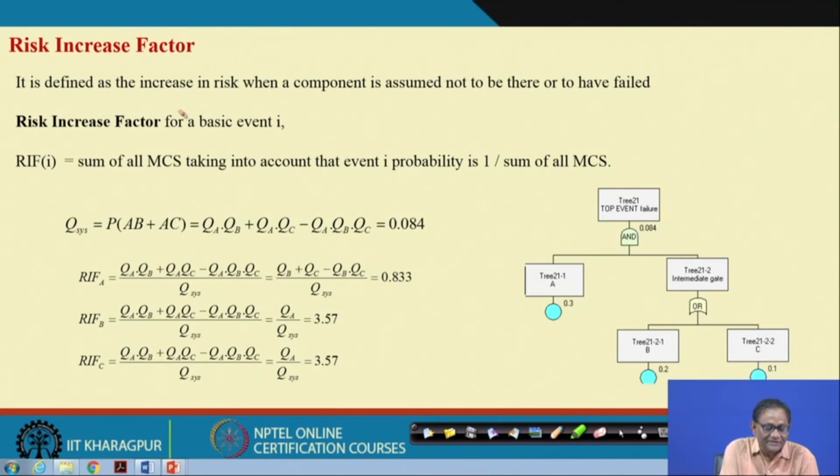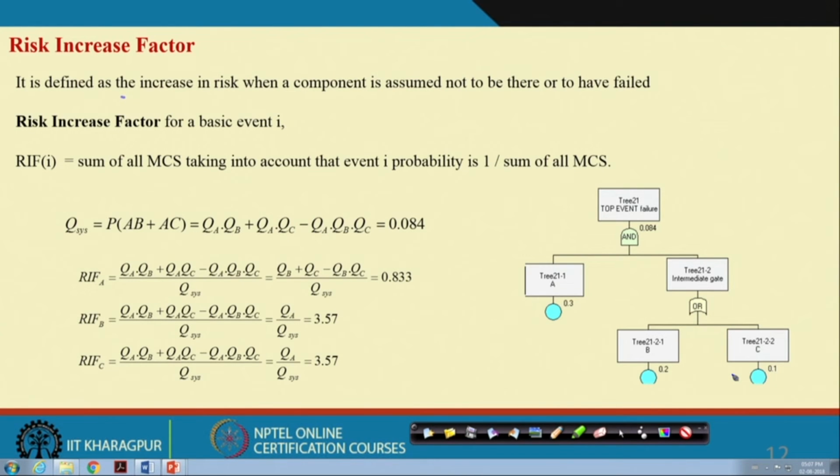Now, the risk increase factor. In the risk decrease factor, the components are completely reliable, and we ask what the reduction is if you make a component reliable. In the risk increase factor, suppose one component is always in a failed state. Then what is the increase?